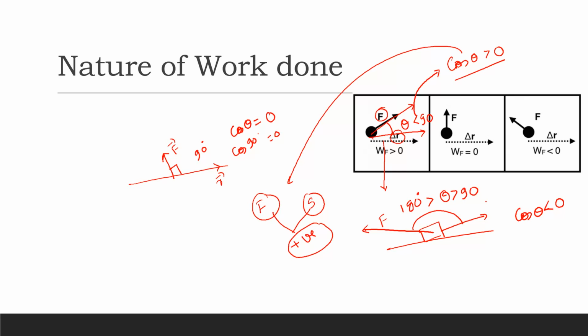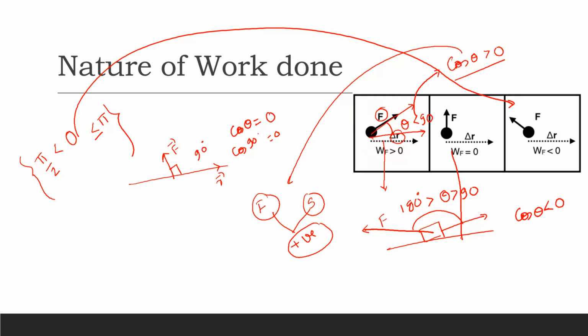Okay, so this was the basic concept of the nature of work done. Negative work done when theta is between pi by 2 and pi. This is for the negative work done.